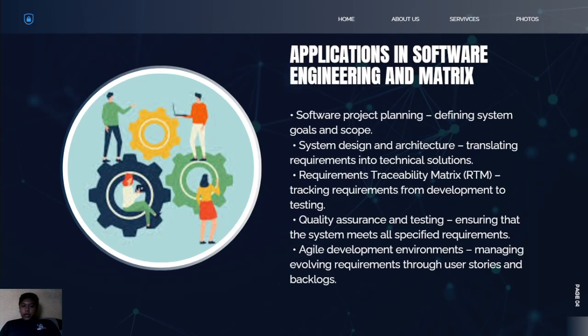So requirements engineering has many practical applications in software engineering and system development. So one of its main applications is in software project planning. So before development begins, requirements engineering helps define the scope, objectives and constraints of the project. It is also used in system design architecture. Once requirements are gathered, they are translated into technical specifications that guide how the system will be built.